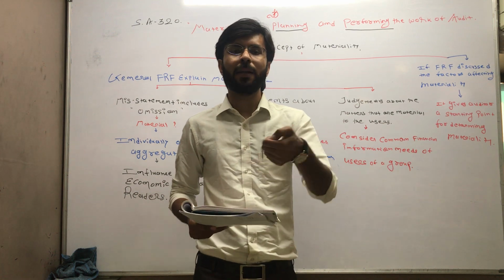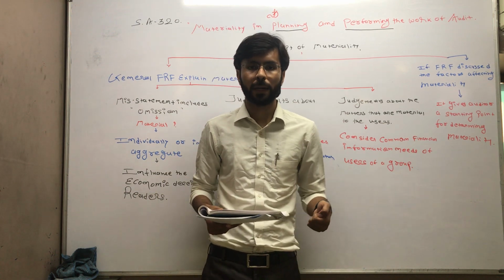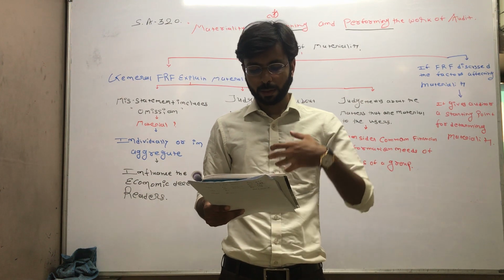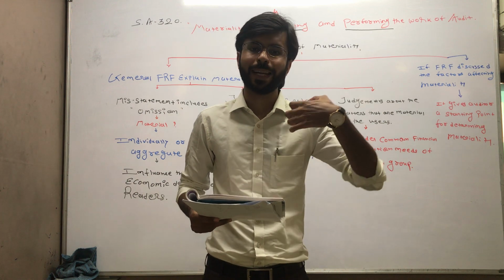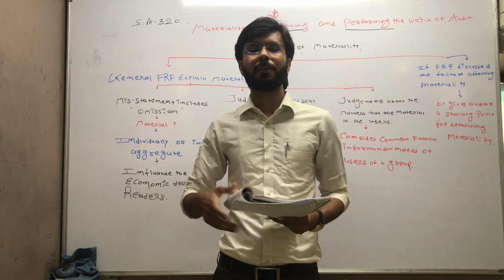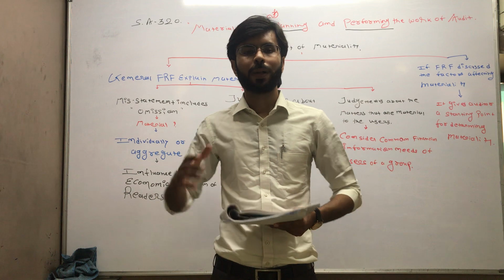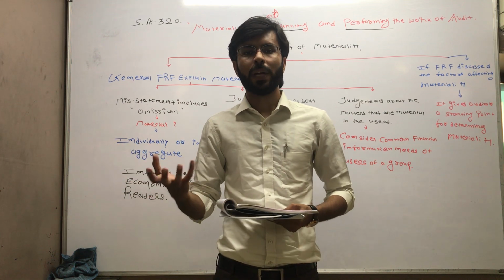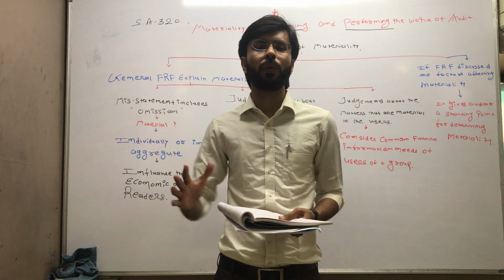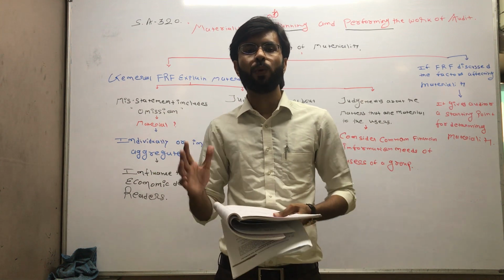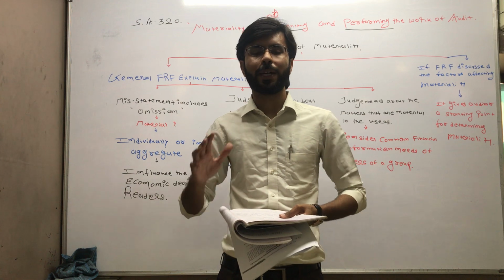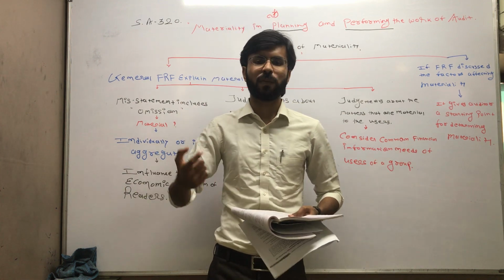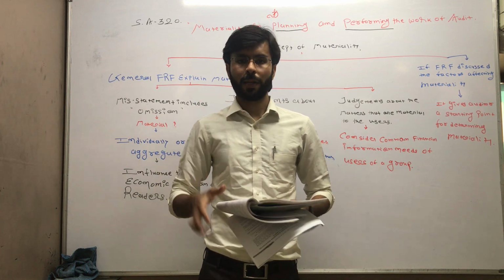We need to decide what the ROMM is. So it is your duty to decide material misstatement at the financial statement level and material misstatement at the assertion level. What is the assertion level? It talks about the transactions: whether what is recorded is properly accounted for, with the amount, with accuracy and arithmetical accuracy. All these things we need to consider while discussing material misstatement at the assertion level.